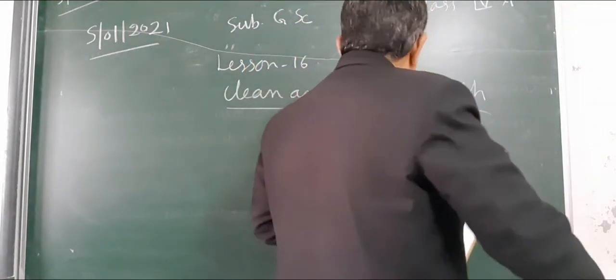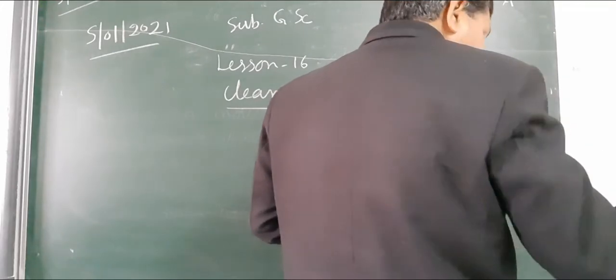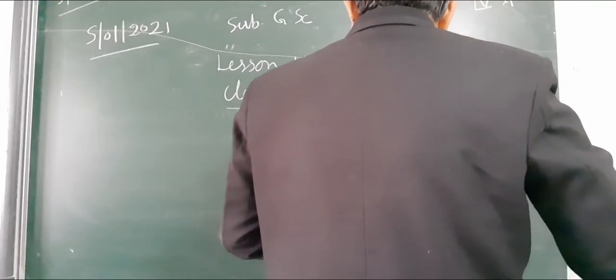So what is the aim of studying this lesson?